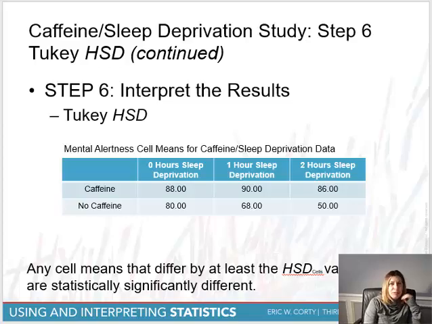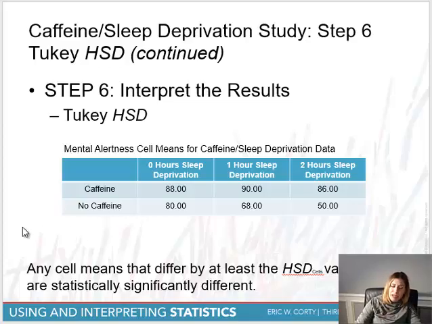But consuming caffeine seemed to protect against that negative effect of deprivation. That's evidenced by the fact that there's no statistically significant change in cell means in the caffeine group, right? The means for 0, 1, and 2 hours of sleep deprivation were respectively 88, 90, and 86. So none of those differ by 10.91. So looking at differences between the caffeine and no caffeine groups, we see that there is no evidence that caffeine consumption helped performance if no sleep deprivation occurred. But it did help performance with 1 hour of sleep deprivation and 2 hours of deprivation.